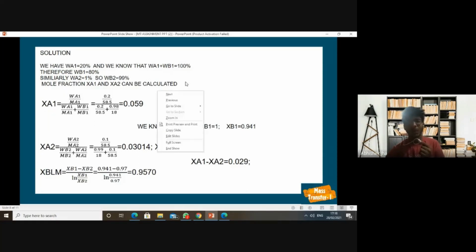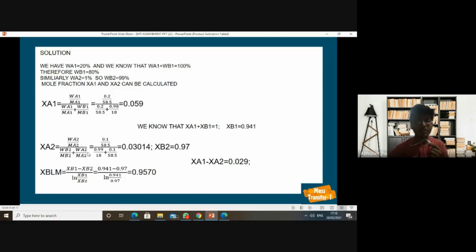And by using the fact that the sum of the mole fractions of all the species in a mixture is always equal to 1, and here we have only two species, A and B, so by using XA1 plus XB1 equals 1, we obtained XB1 equals 0.941.